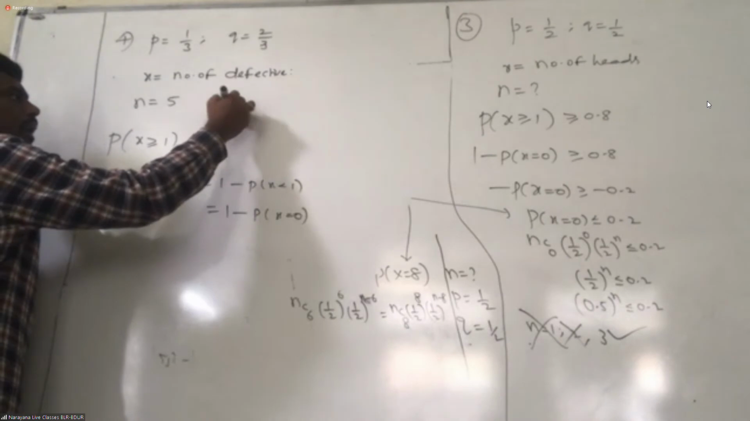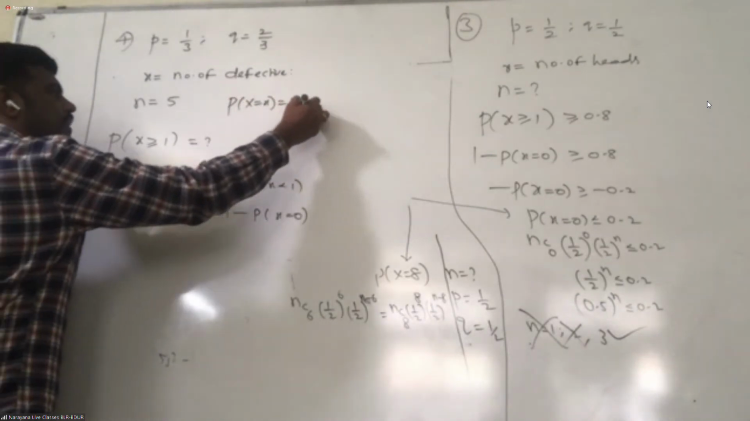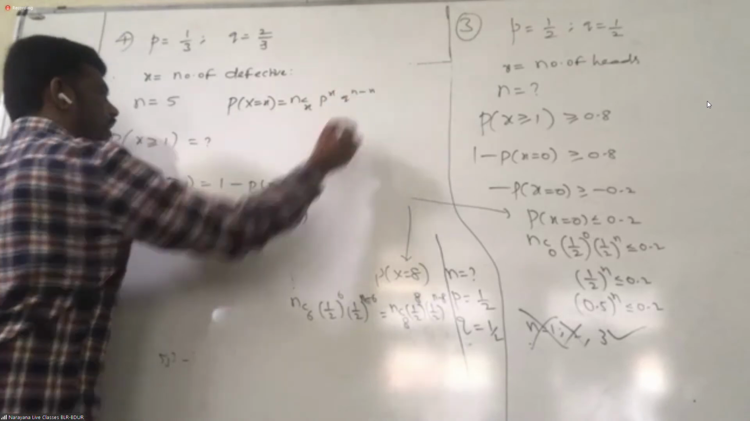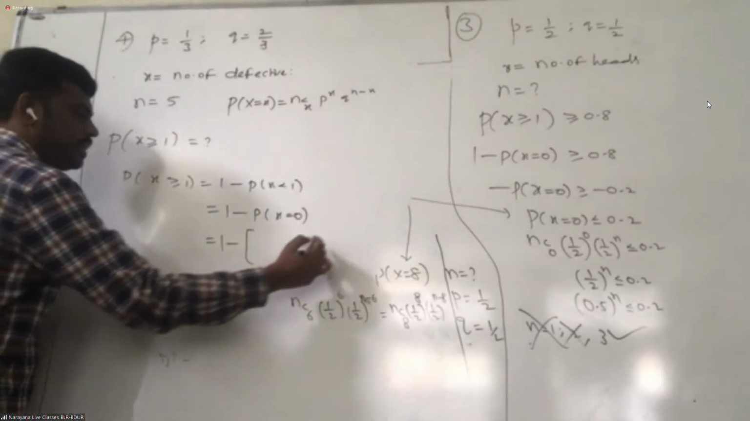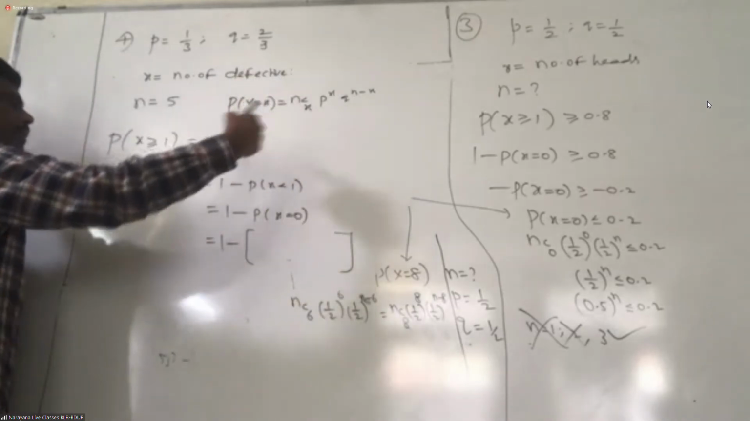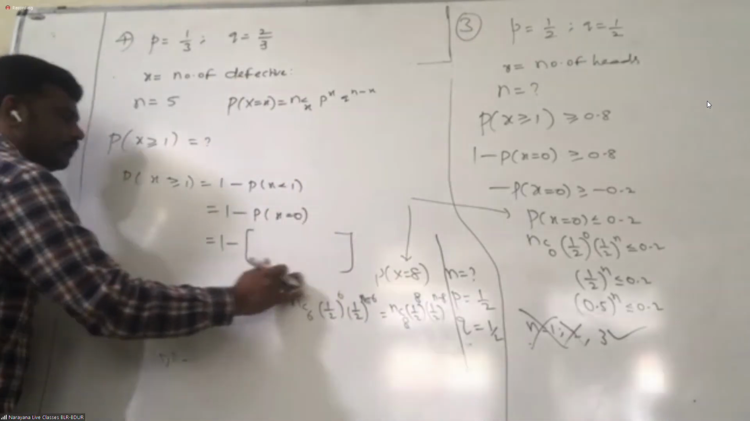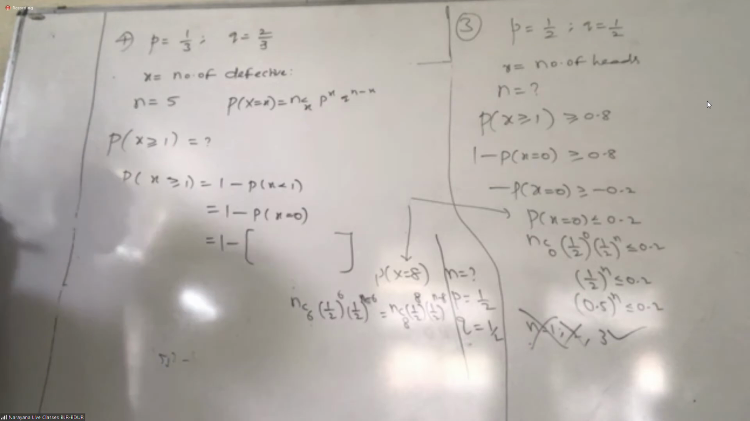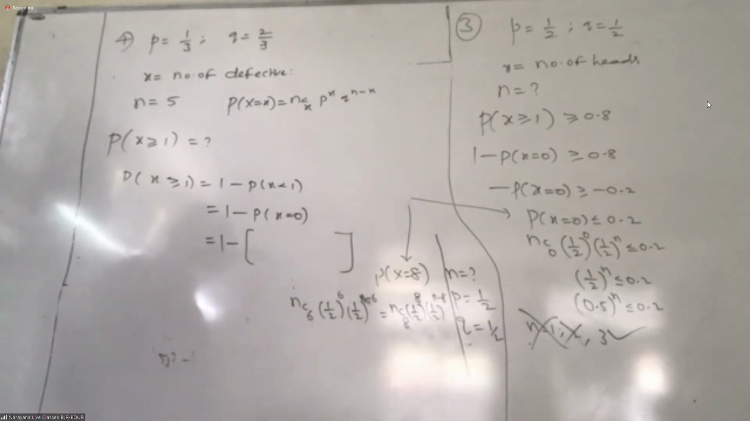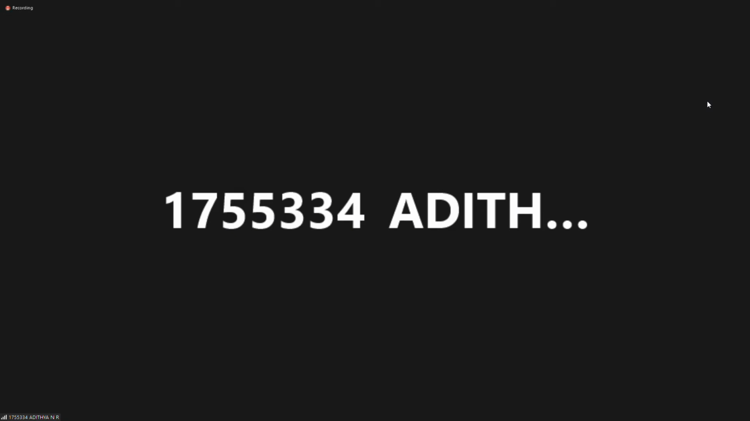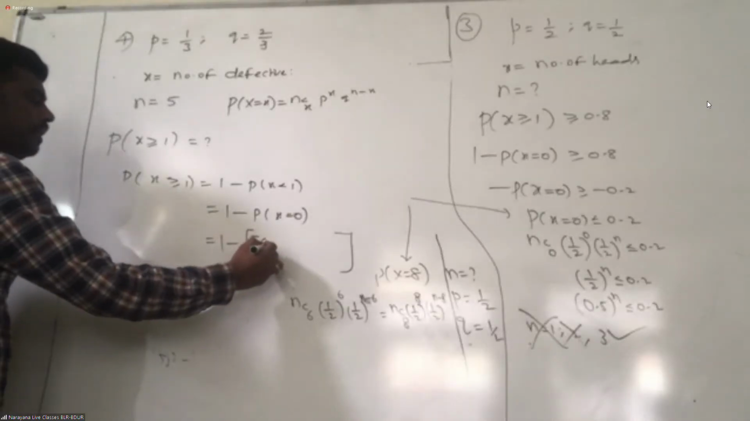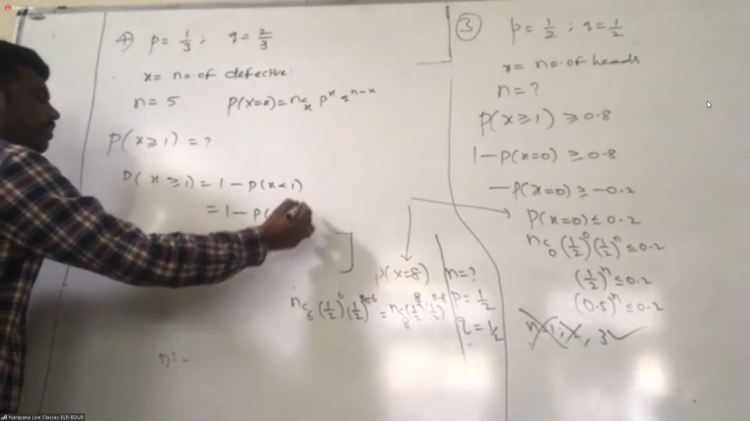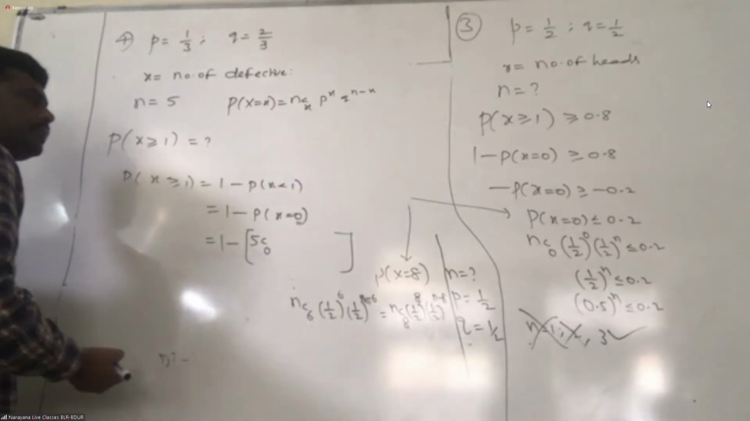Then the formula we have: P of x equals nCx p power x q power n minus x. What is the answer to this? What are n, p, q, everything? Can you tell me, Lahita? Are you there online? Aditya? 5C1. No, 5C0. We are substituting x equal to what? 0, right? Yes, sir.